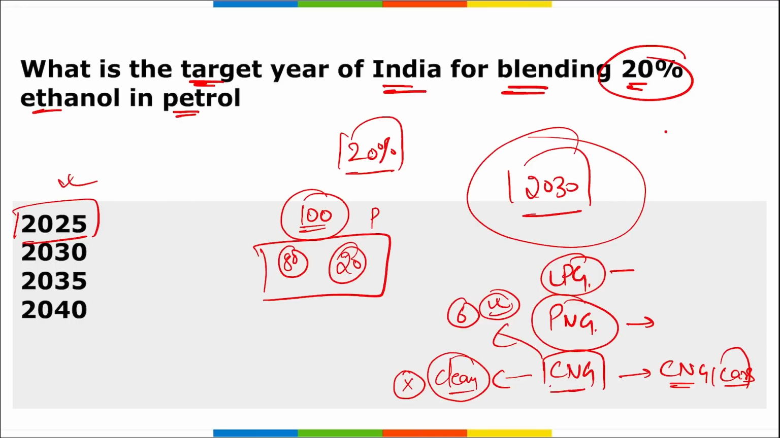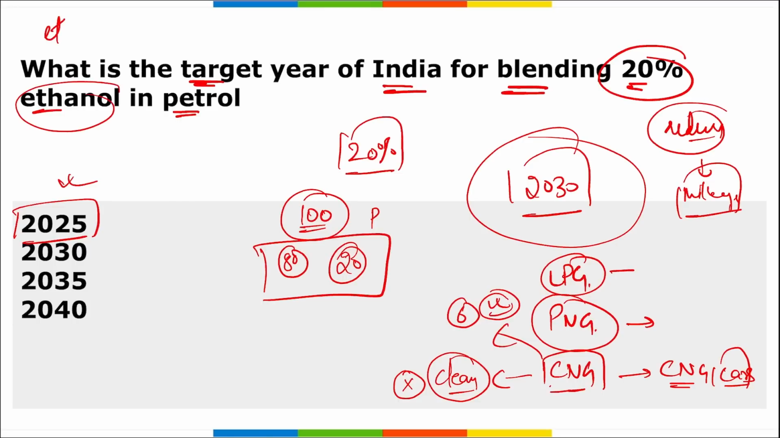Practically speaking, there was a news also that this might reduce the mileage of your car. That means with 20% ethanol in your petrol, the average or the mileage of your car will be reduced a little bit. Correct? Then ethanol, it is a biofuel. It is naturally produced by the fermentation of sugars. How is ethanol produced? By the fermentation of sugar, using yeasts.